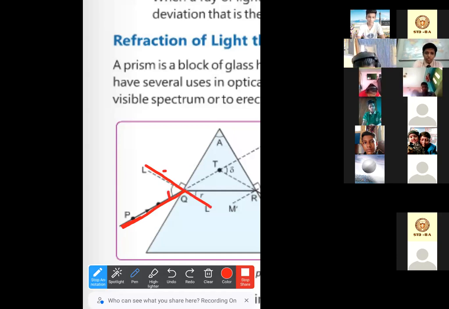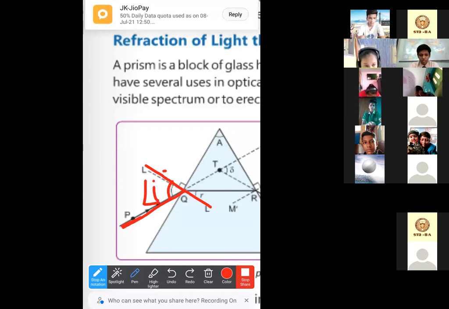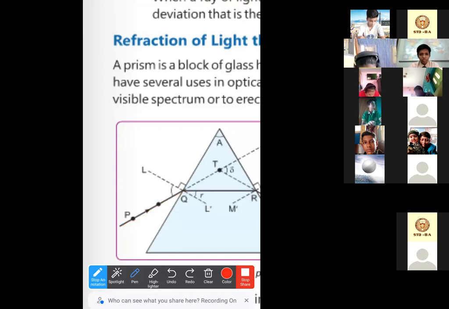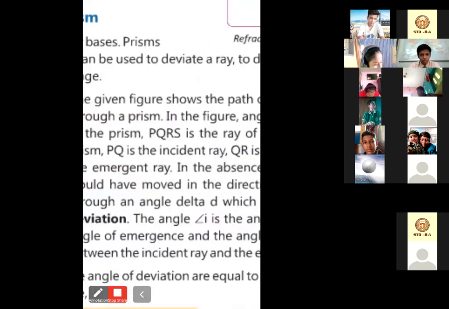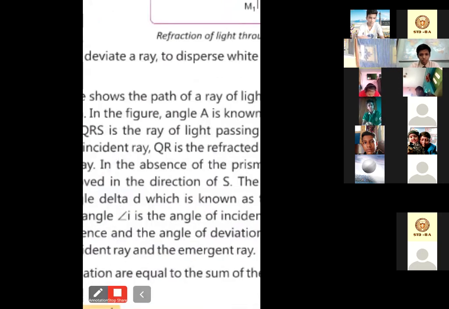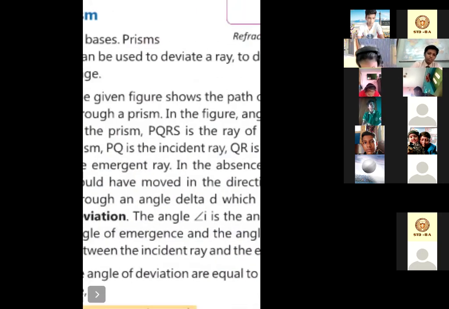This one here will be small i. So the angle created by the incident ray and its normal is the angle of incidence, denoted by small i. And what is the angle of delta?